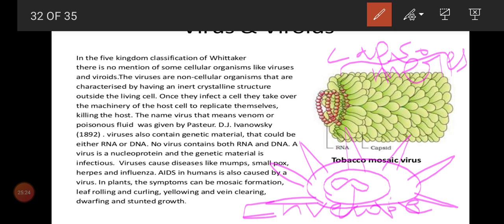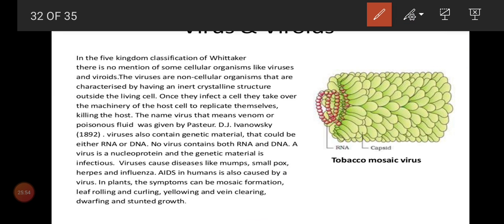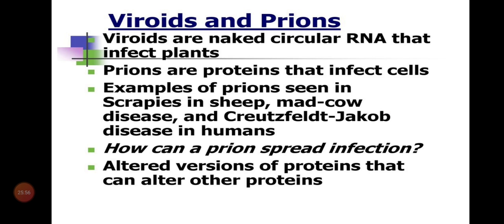So what you want to remember is, a virus will contain nucleic acids like DNA or RNA and contain protein, and the protein might be a single layer, double layer or triple layer. Single layer means only the capsid, double layer means one more layer, the envelope. Again in some viruses we can see spike protein, like coronavirus. This is the structure of viruses. Next we'll move on to the next slide.